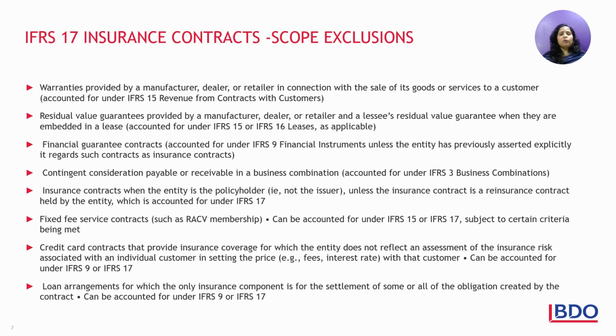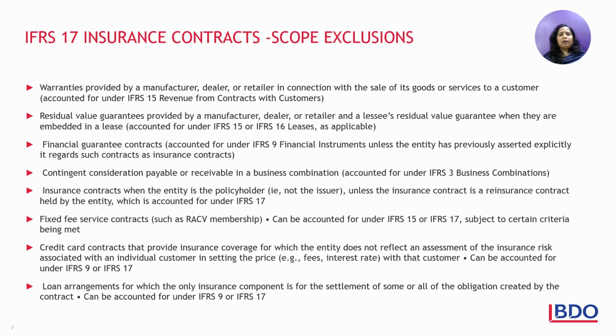Financial guarantee contracts, we already spoke about that. Unless it is falling into that specific category that we spoke about under IFRS 17, all other financial guarantee contracts will be specifically covered by IFRS 9 and not by IFRS 17. Contingent consideration. So we have a lot of contracts, business combinations where there will be contingent considerations that are receivable, payable by the entities. These do not form under insurance contracts, and these are specifically covered under IFRS 3, which are business combinations.